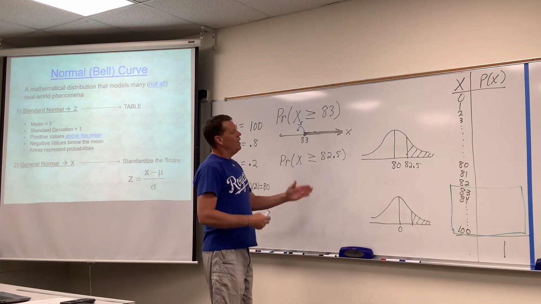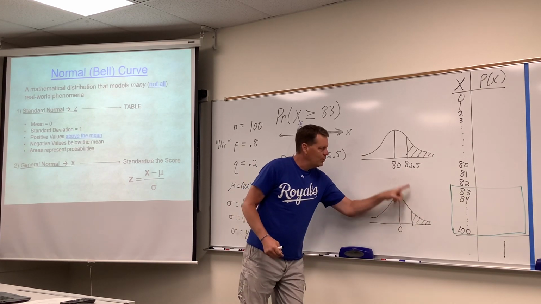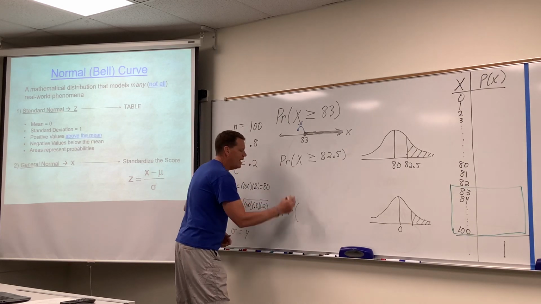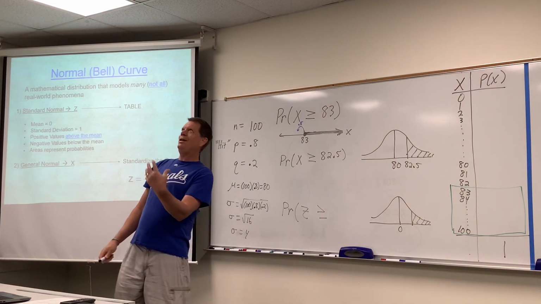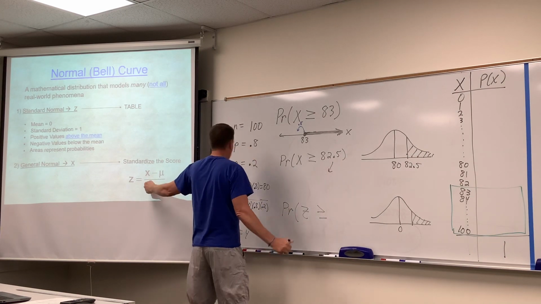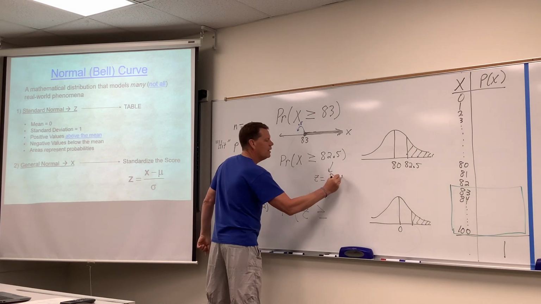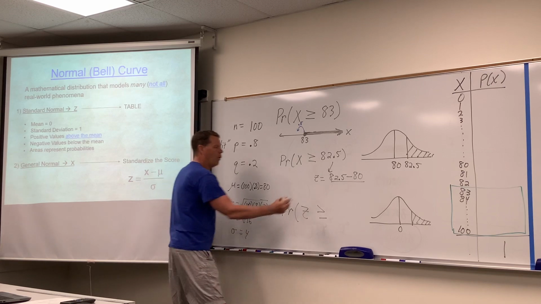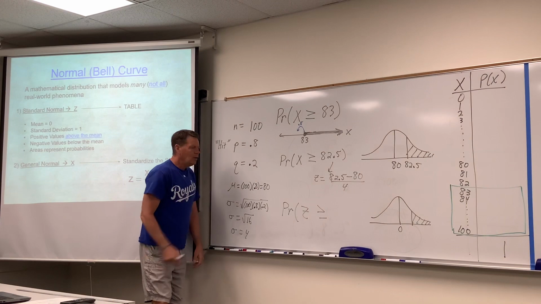So you'll notice that I drew a standard normal bell curve with 0 in the middle, shaded the upper tail much like that picture, and then it would be a matter of changing that x into a z. I hope everybody's going, oh, this is so assignment 17. Oh yeah. All right, and then you standardize that score, right here. Z equals x 82.5 minus mu 80 over sigma 4. That's why we needed that mean and standard deviation that we established way back when.